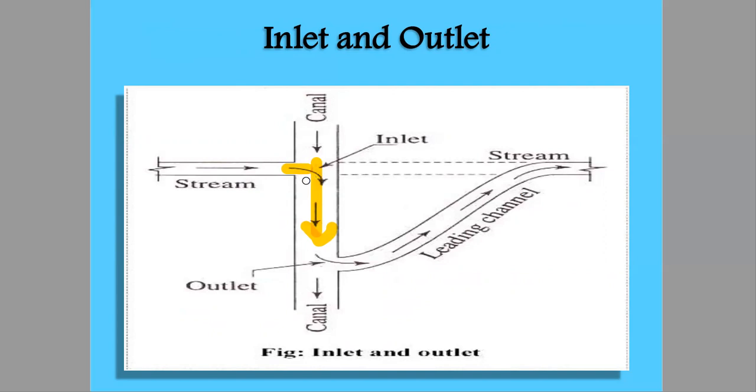And now the water is discharged at this point, and this is called outlet. And again this water gets mixed or aligned in the same way as it was flowing. Here it was flowing in this way, and again it will be flowing like this.